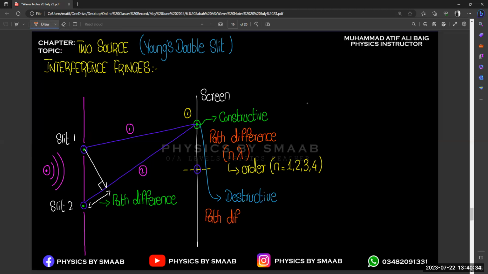It will be equal to (n plus half) lambda, right? So this is the formula for path difference of destructive interference. And the meaning of n remains the same. Whenever you find the first destructive interference, that is your first order, and at the origin or center point, we have n equal to 0, right?